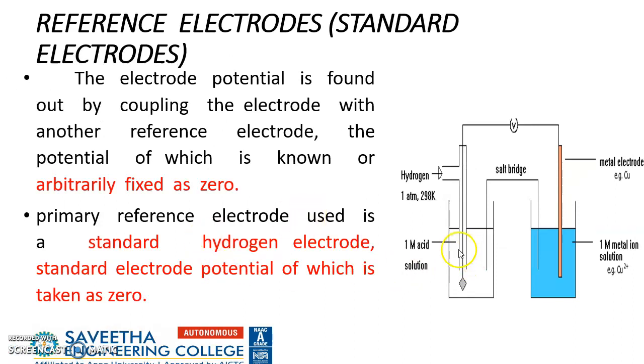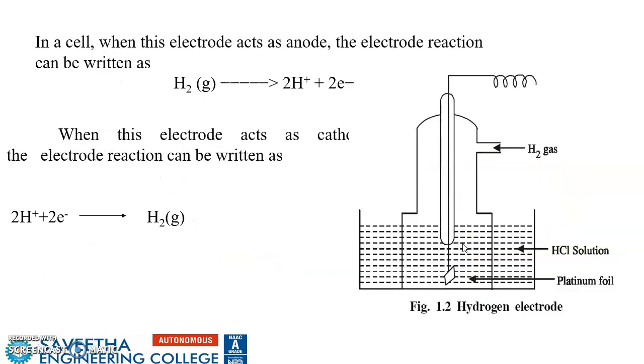Now, how do we determine the electrode potential of an unknown electrode? It can be coupled with SHE, and whatever value the voltmeter shows can be taken as the electrode potential, because the value of SHE is arbitrarily taken as 0. All the reference electrodes can be anodic as well as cathodic.